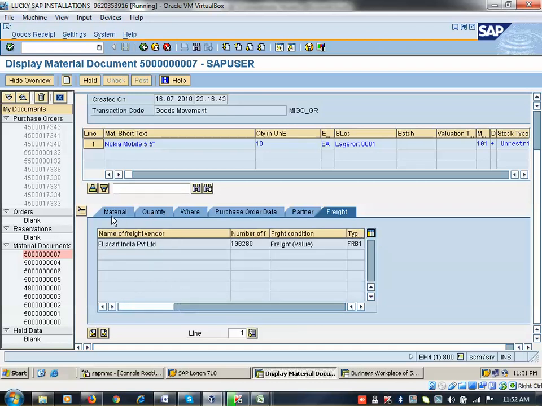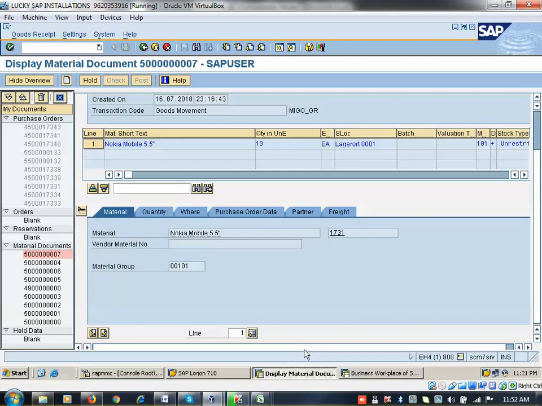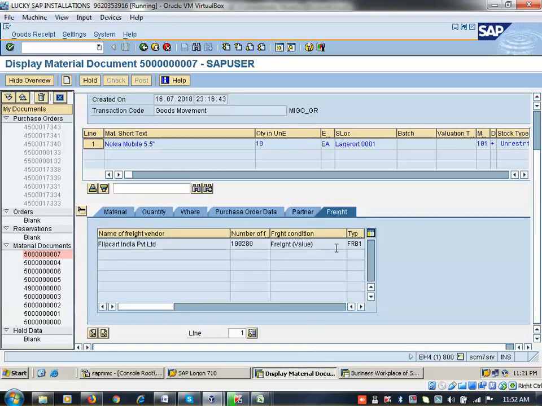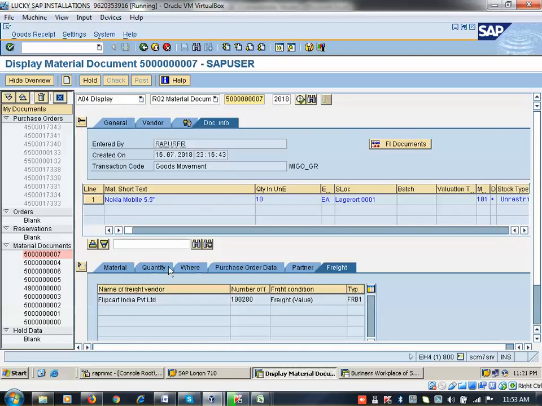When you go to ECC6, this tab will not be available. If you install ECC6 on your laptop, this tab will not come. If I go to my older videos also, this tab will not be available. From EHP 4 onwards it is available. If you are practicing on an EHP 8 server, you can identify this one. Now I am coming back to material here.